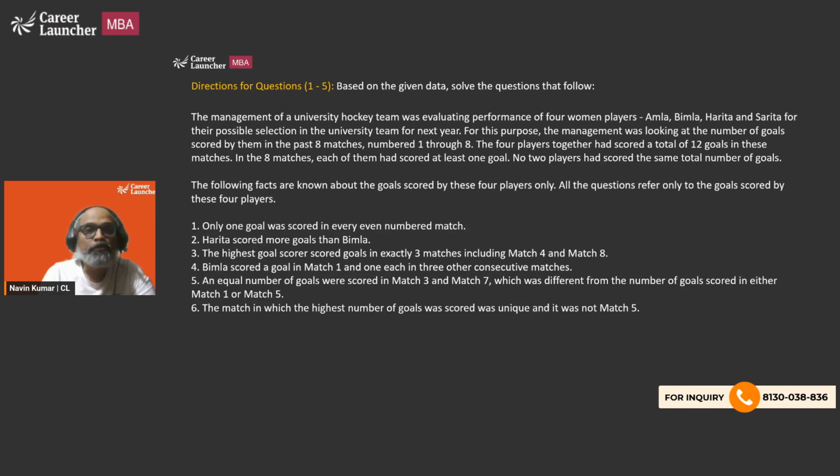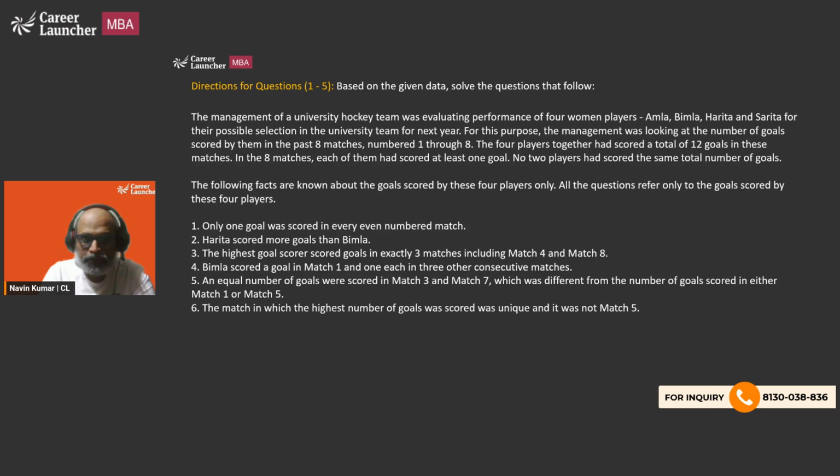So basically, we have got four people, and they have scored a total of 12 goals in 8 matches. And in every match, someone or the other out of these four has scored at least one goal. And then about the person and in which particular match they have scored the goals, that is mentioned. And then there are certain missing components which we need to figure out, and we have to relate them. So basically, this is a table-based set where we will write down the match numbers and the people's names, and in every cell we'll put in how many goals they have scored.